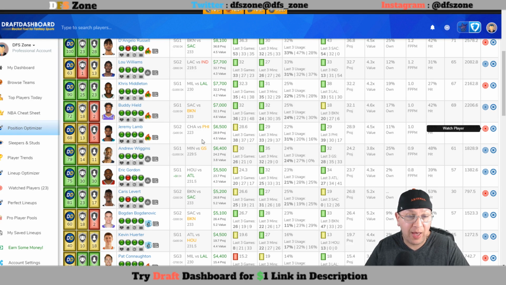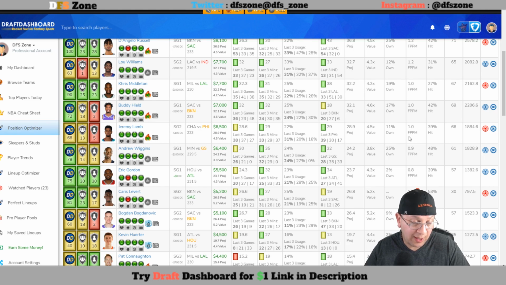Another game that's going to be fairly competitive, an opportunity for Jeremy Lamb, who is pretty much the second leading scorer on the team for the Charlotte Hornets, to do very well here. 48% of the time he has hit value there, which I found very intriguing for FanDuel. So I do like him here. 39%, sorry, I'm looking at the wrong guy. 39% for him there with 11% ownership. I do think Jeremy Lamb could be someone you can consider.